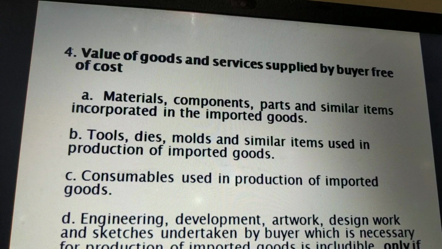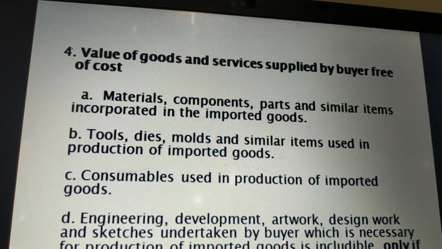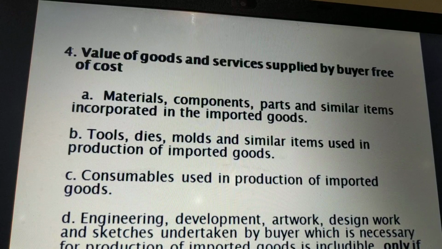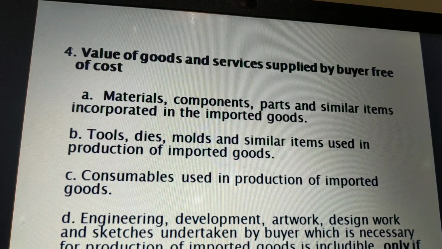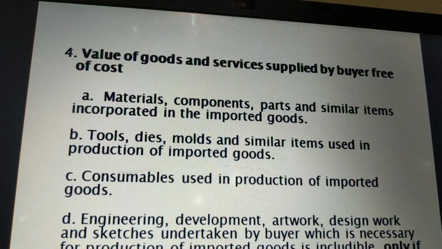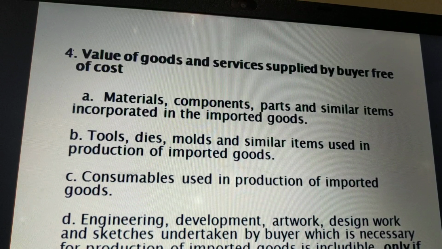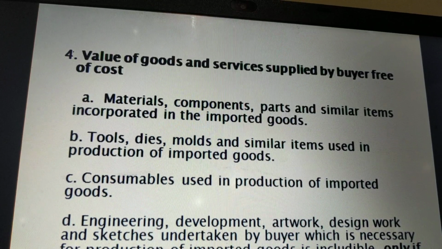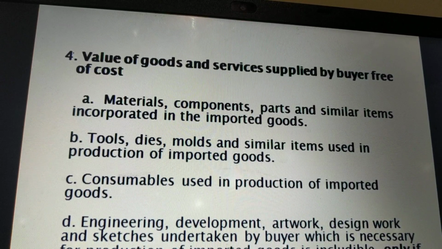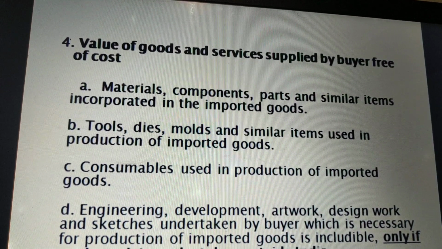The materials include components, spare parts, tools, dies, molds, consumables, or engineering work, development, artwork, design work or sketches undertaken by the buyer, which are necessary for the production of the imported goods, and these are includable. But we should understand that if design work, engineering work or artwork is undertaken in India, it is not included. It is to be added only if it is undertaken outside India.